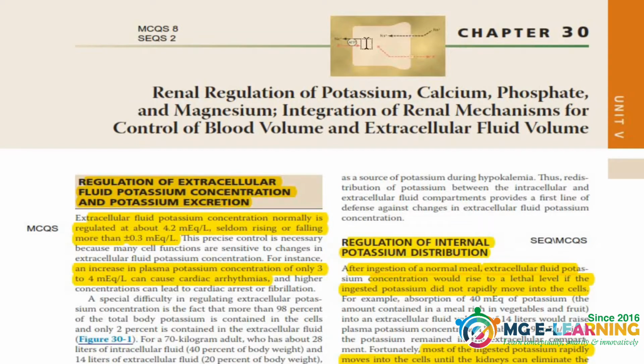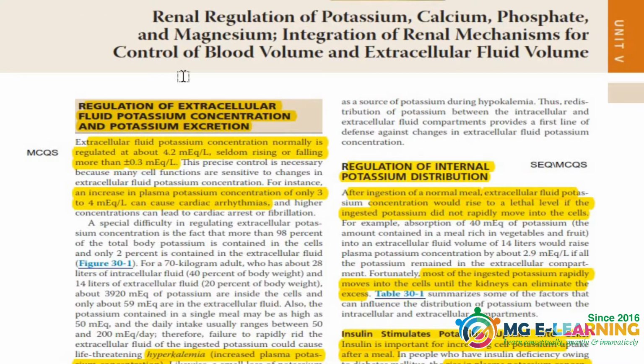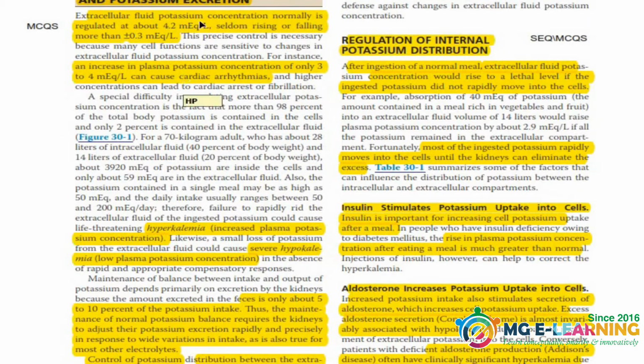This is Chapter 30. First of all, table of specification. From this unit, there will be 2 SCQs and 8 MCQs in your paper. Now coming towards our topic, regulation of extracellular fluid potassium concentration. This topic is very important since it has very important values which come in your MCQs.